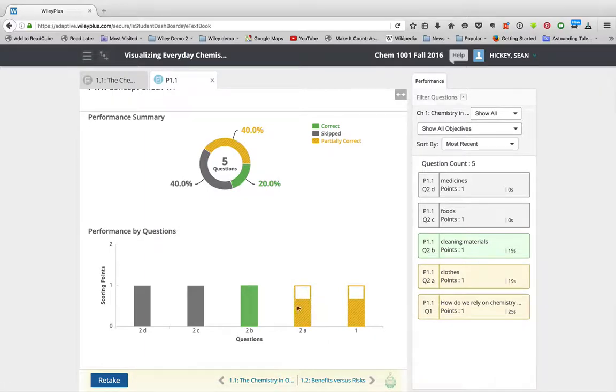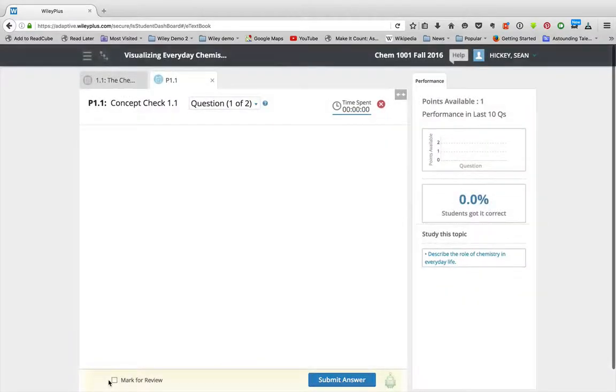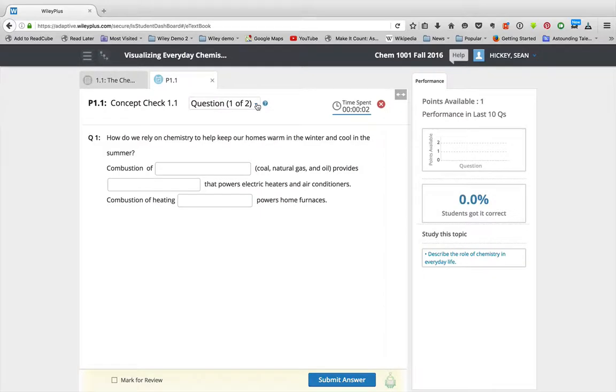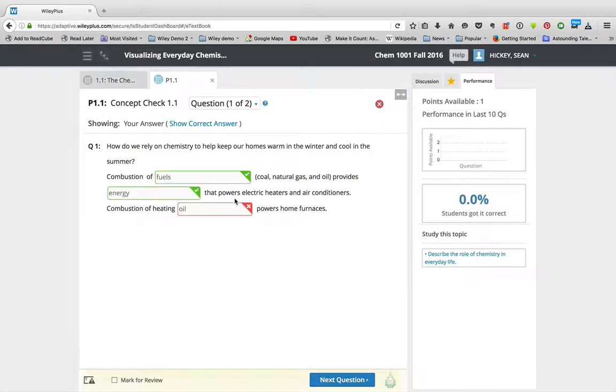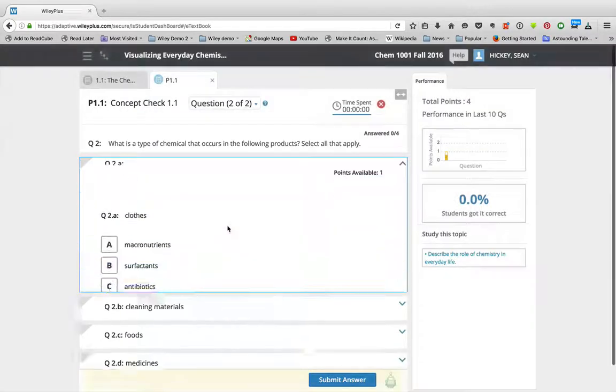Now, I've already done some of these, but I could retake them. So there's 2 questions here, question 1, question 2. So I could answer this. I might think that it's combustion of fuels provide energy and combustion of heating oil, something like that. So I'm getting most of these wrong. Well, at least one of them wrong, sorry. And then I could go on to the next question and answer that.